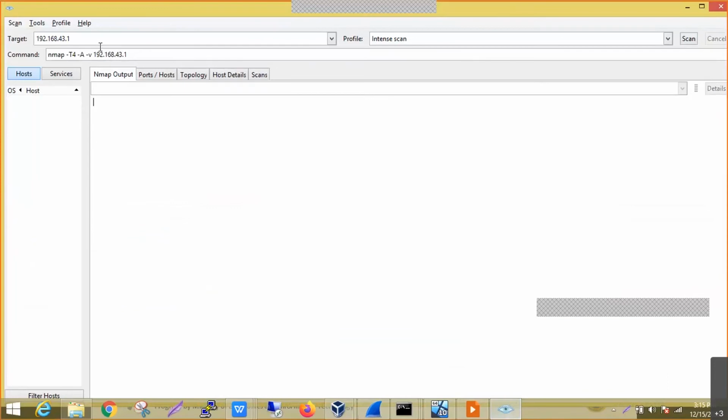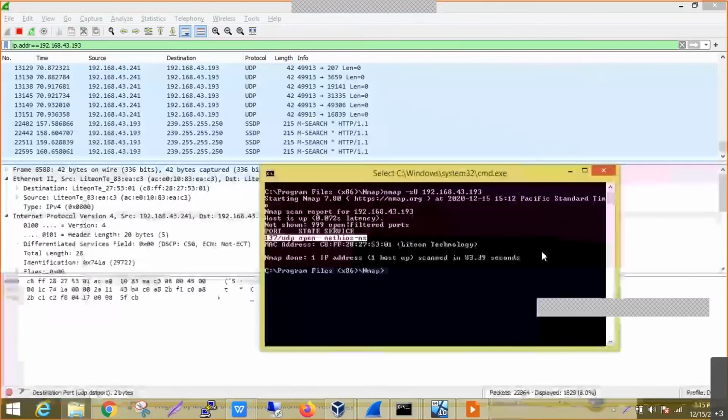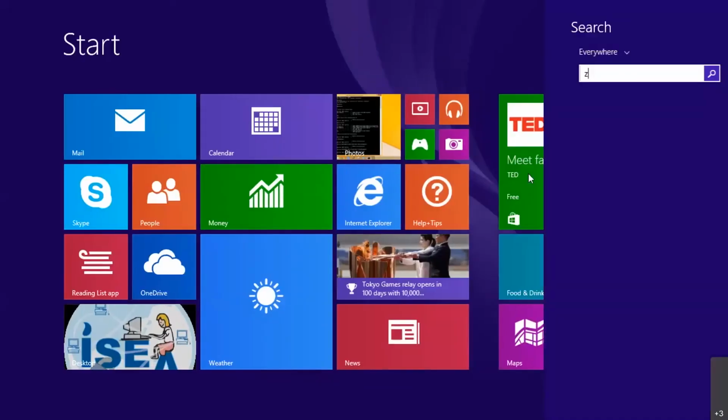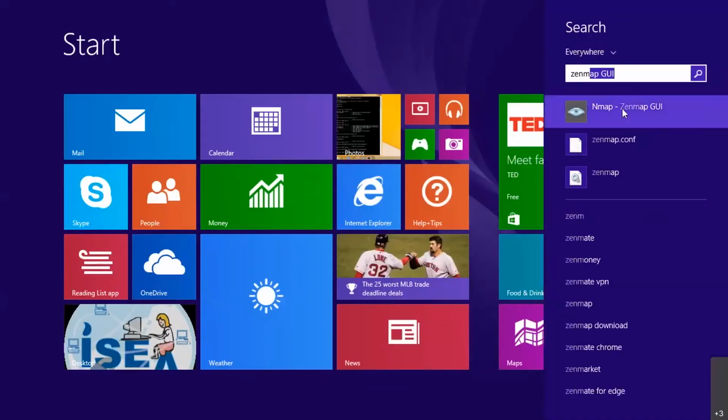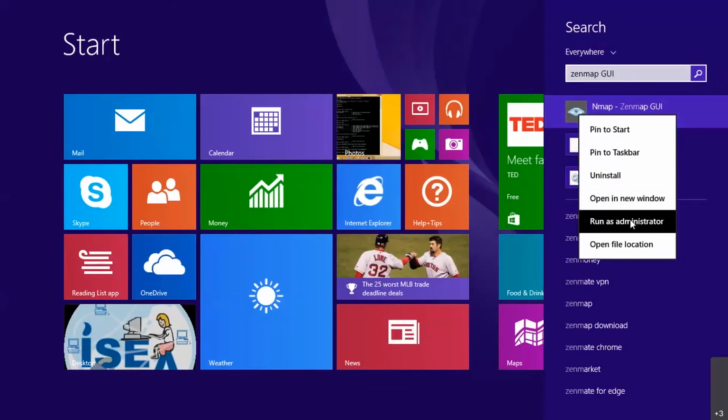Similarly, along with the command prompt, as we said, we can also use the GUI. Let's say I'm trying to do the same scanning here. Okay, I think this should be run as administrator, so that we get full control, because we are doing a port scan.